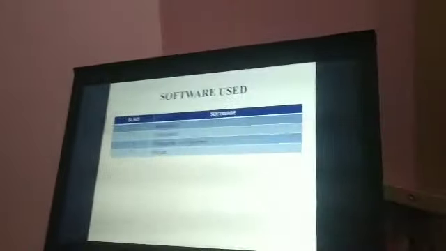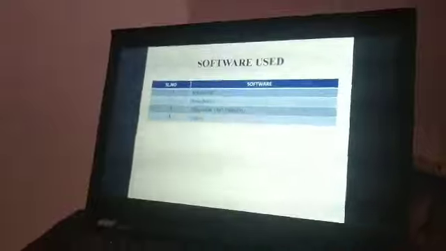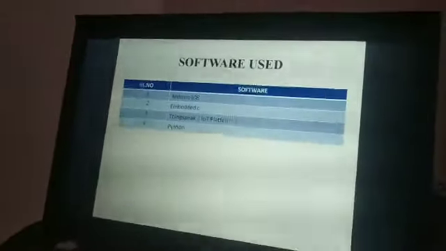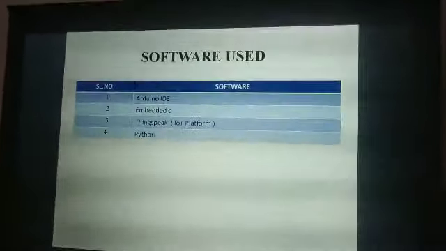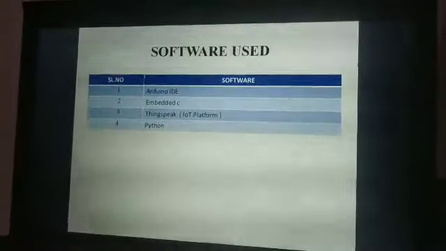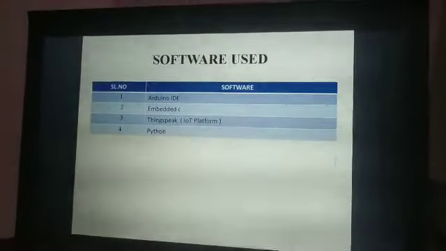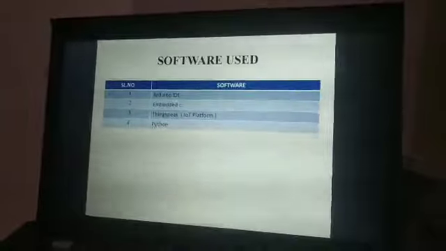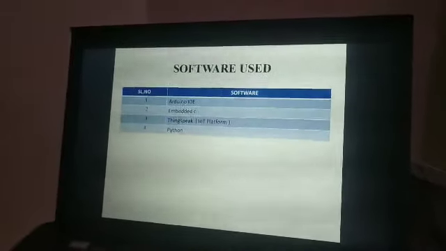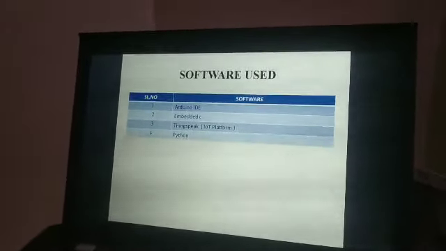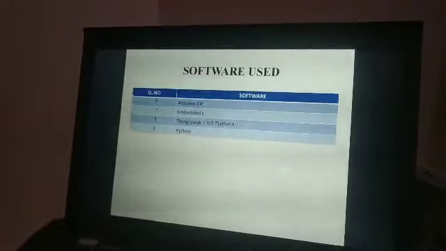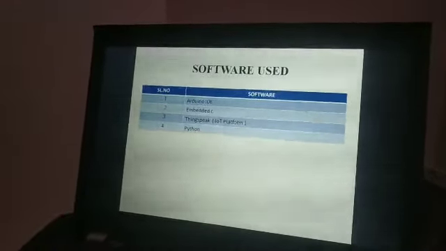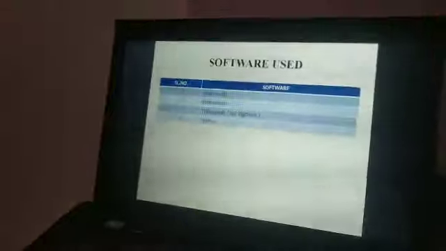And coming to the software, Arduino IDE and embedded C are used for the coding. Arduino is open license software, and we coded in the embedded C language. And ThinkSpeak. Coming to this ThinkSpeak, this is an open source IoT platform.